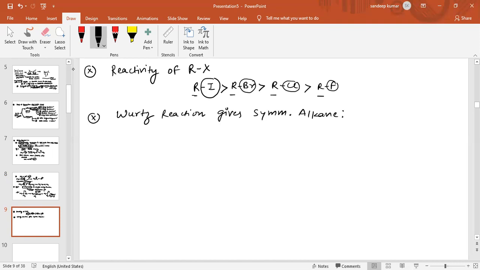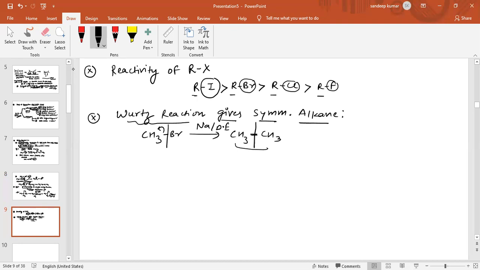If we use CH3Br and react with sodium and dry ether, the bond will break in a homolytic way. CH3 will convert into a free radical. This CH3 free radical will combine with another CH3 free radical. So this is symmetrical. So Wurtz reaction is always suitable for the preparation of symmetrical alkane. As we can see, this alkane is symmetrical. When we bisect it, the two halves are identical mirror images. Therefore, this is a symmetrical alkane.